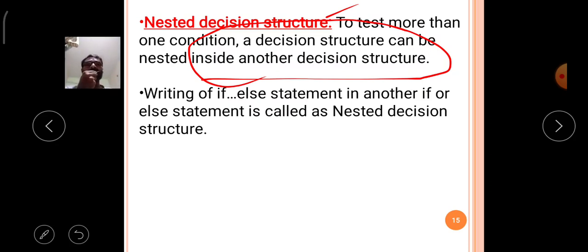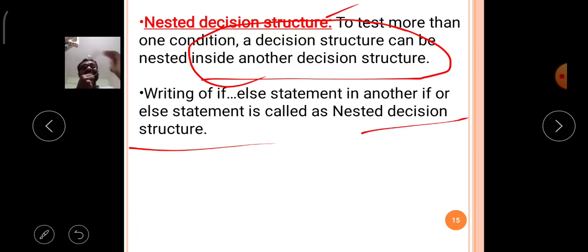Writing an if else statement in another if or if else statement is called a nested decision structure. So an if or if else statement contains internally one or more if or if else statements, and that is called nested decision structures of Python.